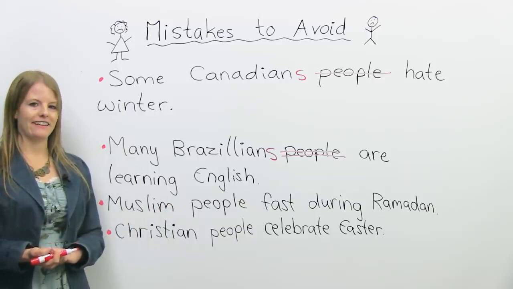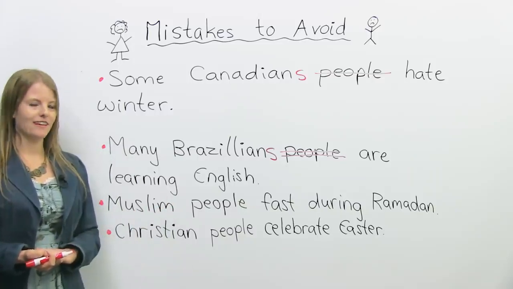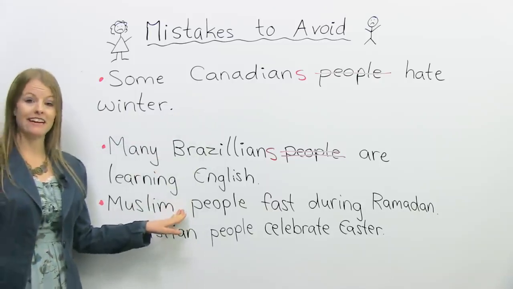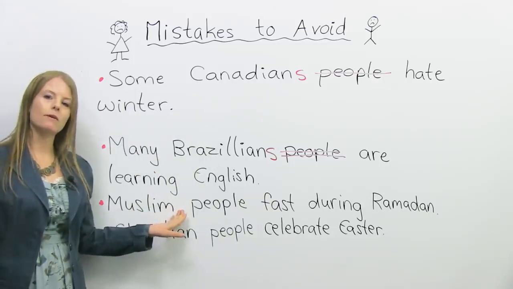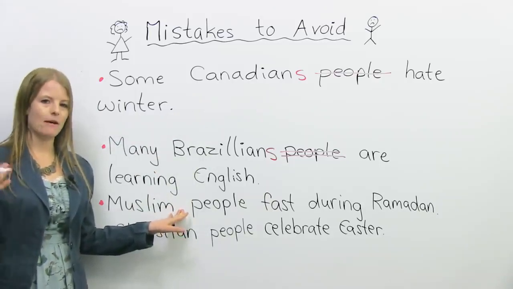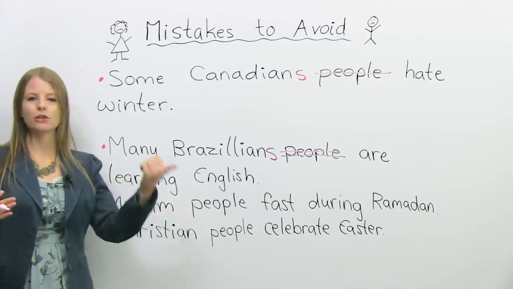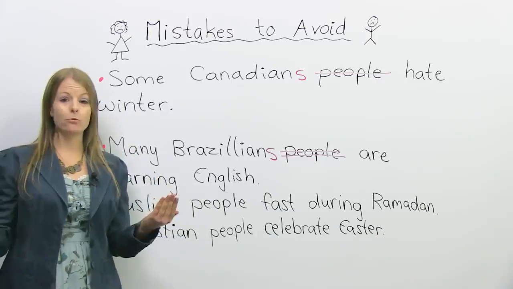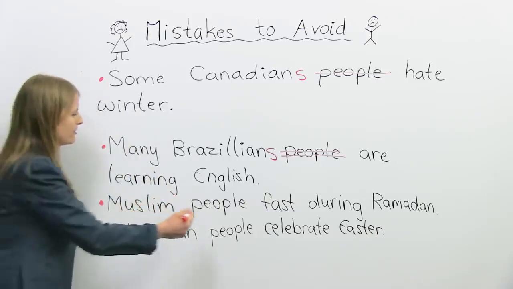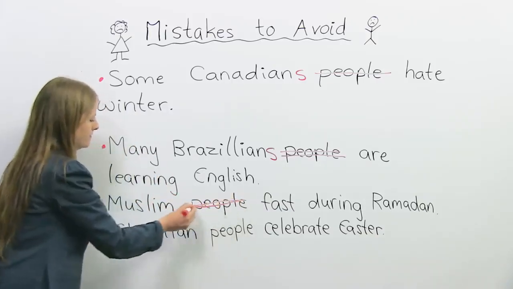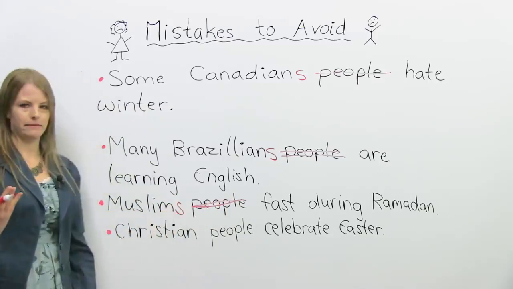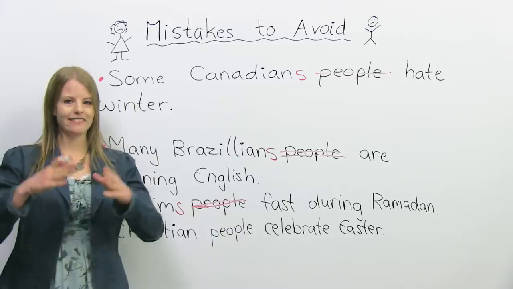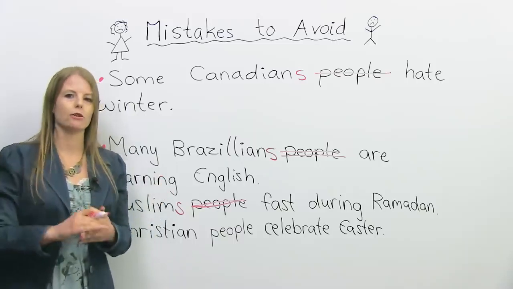What do you think the mistake is? If you said people is the mistake, you're correct. When we talk about religion, and we're talking about Muslims, Christians, Jews, Hindus, you don't need the word people. We could just change this to Muslims. So Muslim here means all Muslims, it's like Muslim people, but we don't need the word people.